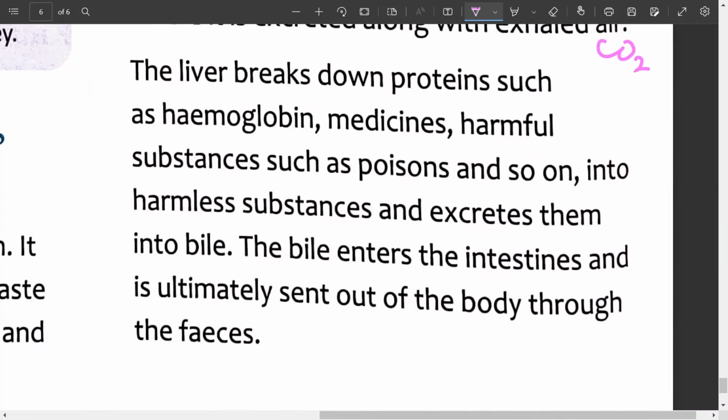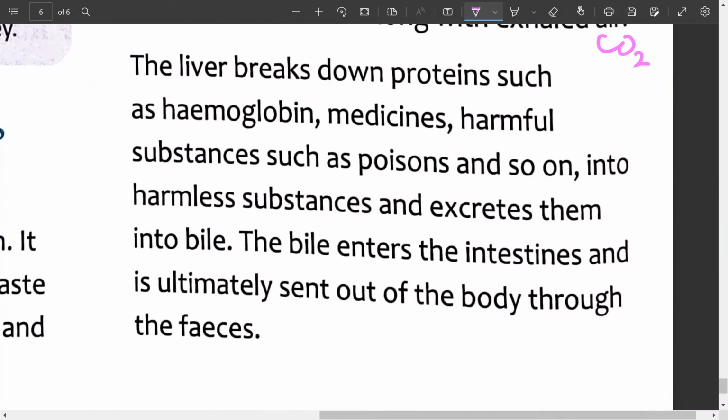Then the liver. Liver breaks down proteins such as hemoglobin. Where do you find hemoglobin? Hemoglobin is associated with RBC, red blood corpuscle. RBC contains hemoglobin, that's why it is red in color. It contains the iron part, that is called heme, and it contains the protein part, that is called globin.